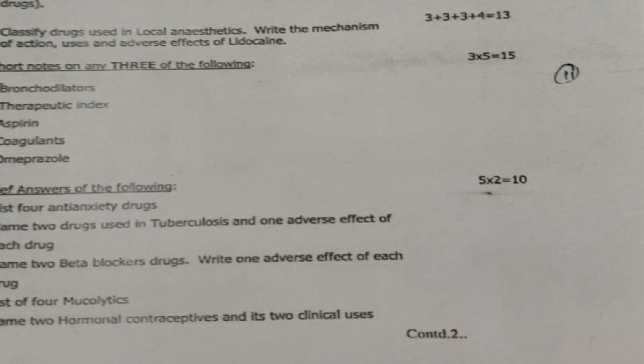Next, name 2 hormonal contraceptives and its 2 clinical uses. If you are mentioning 2 hormonal contraceptives, again you will be getting 1 mark. If you are mentioning 2 uses of each hormonal contraceptive, you will be getting 1 mark. So 2 hormonal contraceptives 1 mark, 2 clinical uses of hormonal contraceptives 1 mark. So totally 2 marks. In this way you will be awarded for these brief answers.